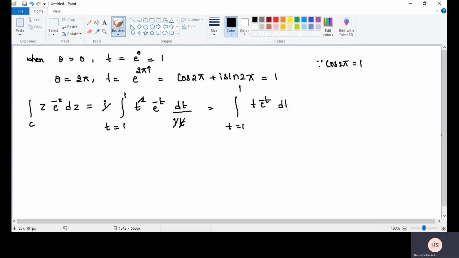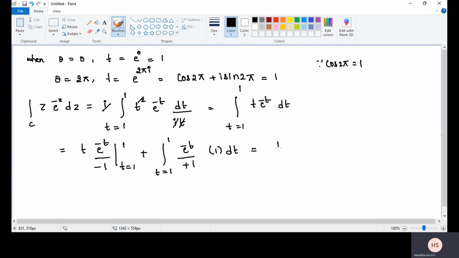the integral from t is equal to 1 to 1 of t into e power minus t dt. For this we have to apply integration by parts. Here t I will keep as the differentiating factor. Integration of e power minus t is e power minus t divided by minus 1. t, with t from 1 to 1, minus the integral from 1 to 1 of e power minus t divided by minus 1 times the differentiation of t, which is 1 into dt.